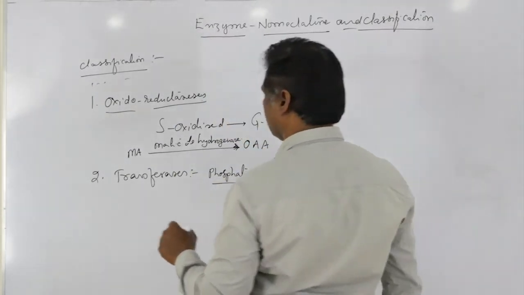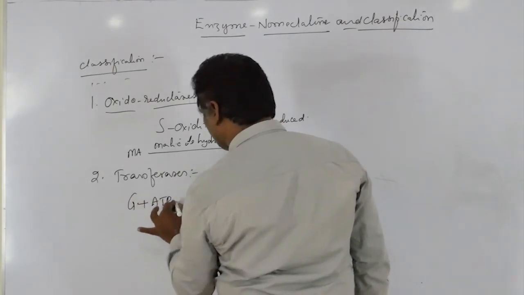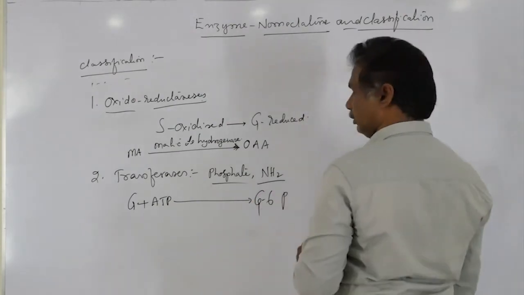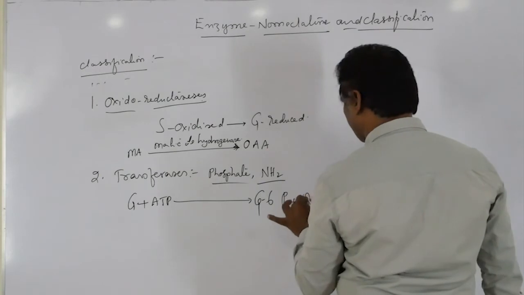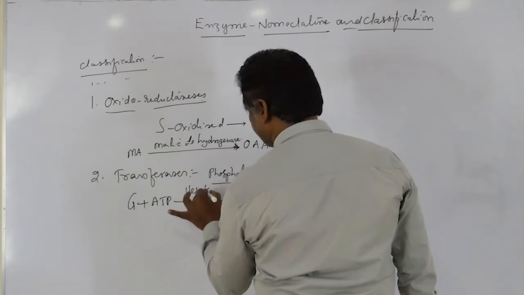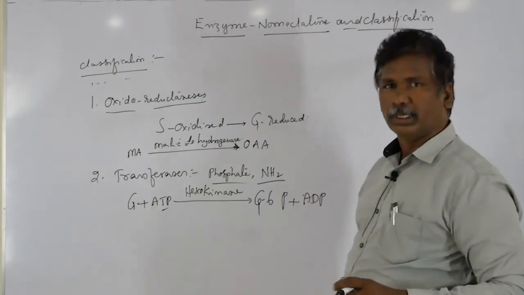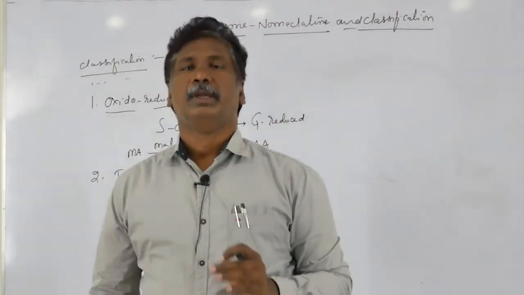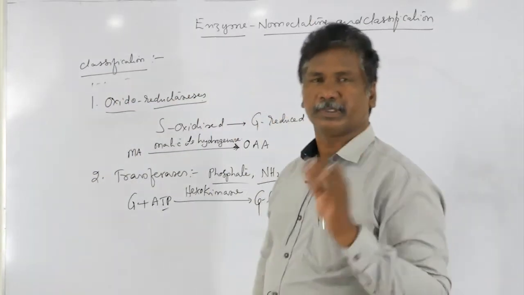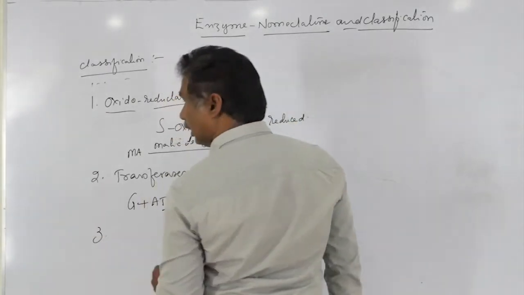For example, the first step in glycolysis, where glucose combines with ATP to form glucose 6-phosphate and ADP in the presence of the enzyme hexokinase. In this one, phosphate is transferred from ATP to glucose, hence the product is glucose 6-phosphate. That is transferases. And third one, hydrolases.